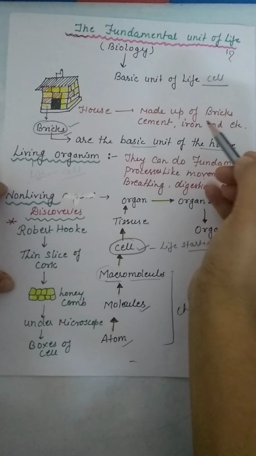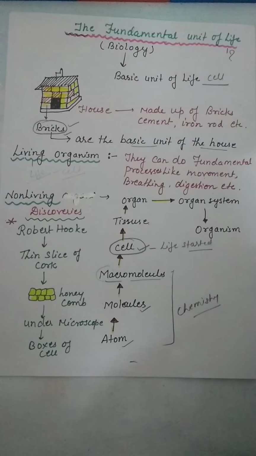Same as that, our body is made up of cells, and without cells, the organism cannot exist. Our body contains lots of cells, and due to that we are living. So we can say that the cell is the basic fundamental unit of life.